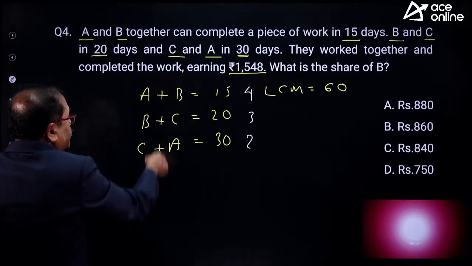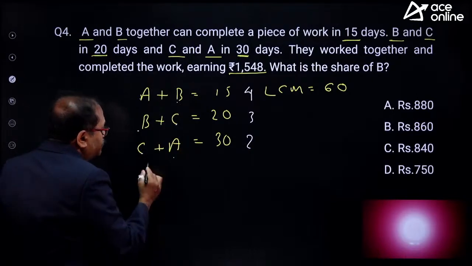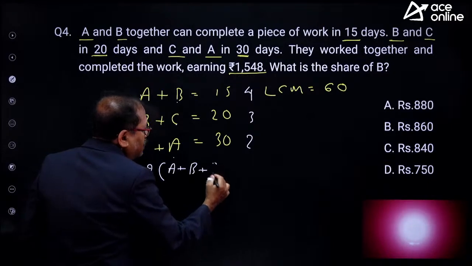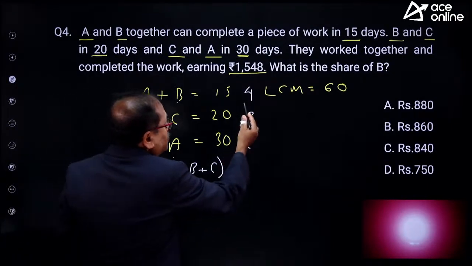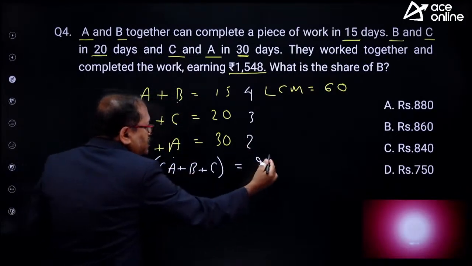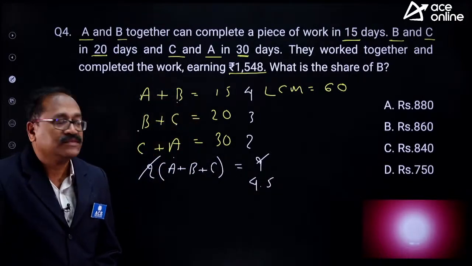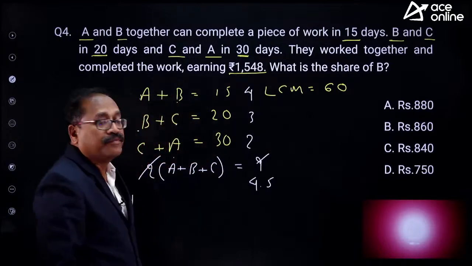So if you add up these numbers, you will find that 2 times of A, 2 times of B, 2 times of C. So 2 times of A plus B plus C can complete how many units per day? Then it comes, that is 7 plus 2 is 9. That means A plus B plus C can complete 4.5 units per day. Now we have to find out what is the share of B?